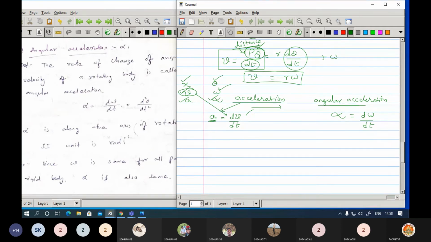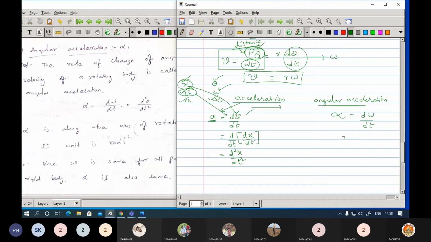Okay, now if you want to replace again in terms of x, replace x here. In terms of x, what you will get? d by dt, and v is nothing but dx by dt. So this gives the expression d square x by dt square.